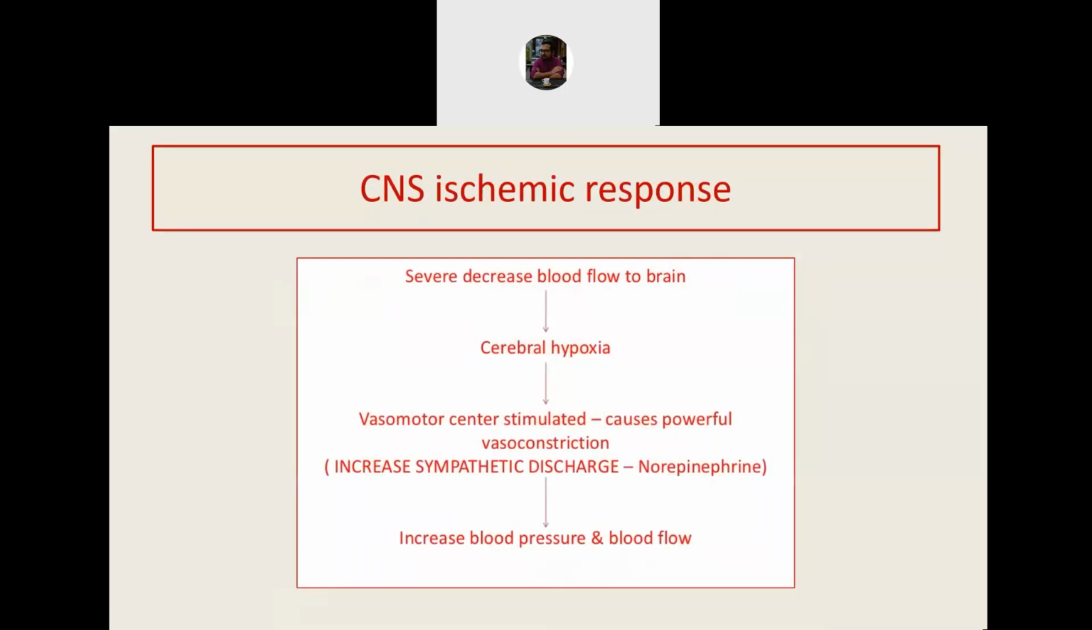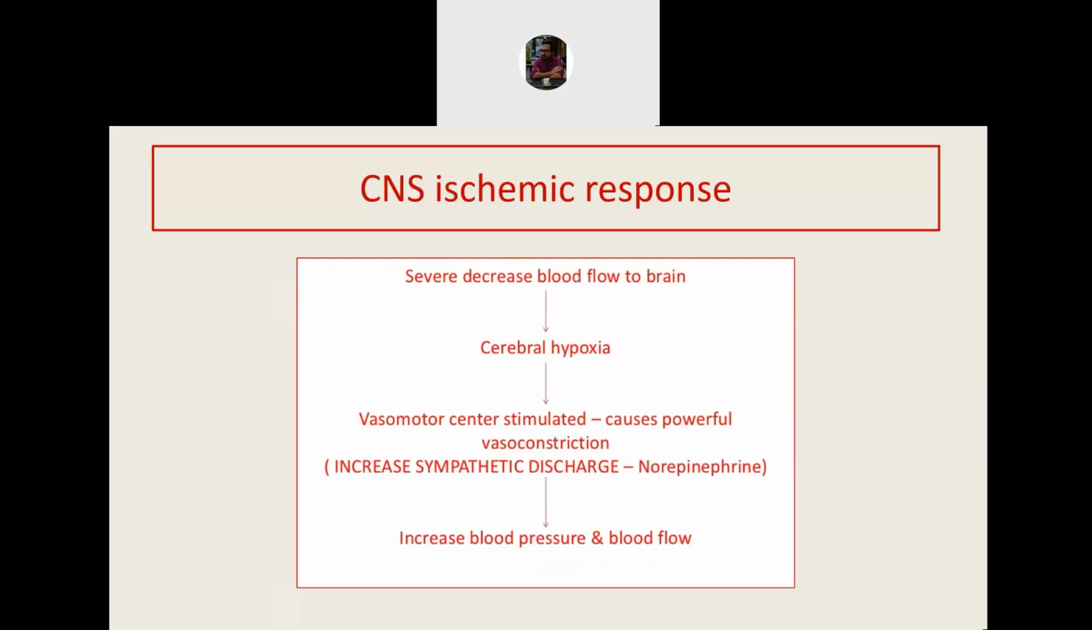There is another interesting response which is known as the CNS ischemic response. Whenever there is reduced blood flow to the brain, that is called cerebral hypoxia, the vasomotor center is stimulated. Hypoxia is a powerful stimulus for the vasomotor center. And once the vasomotor center is stimulated, this increases sympathetic discharge, which causes increase in blood pressure and blood flow. This is called CNS ischemic response.